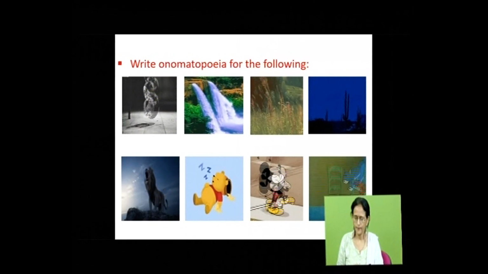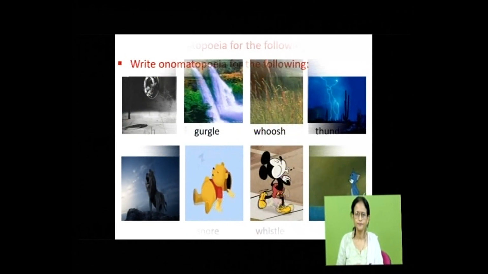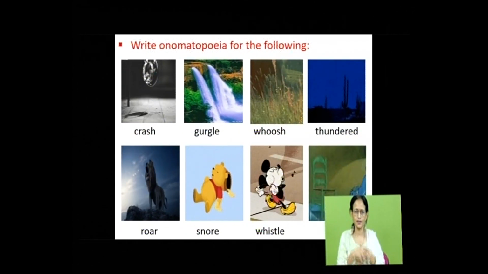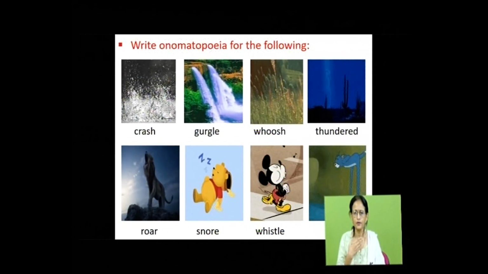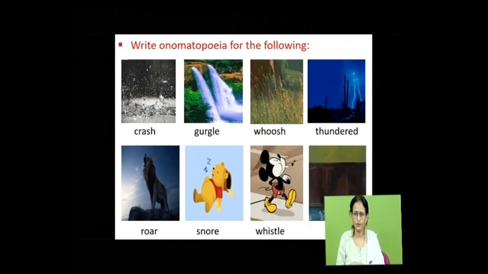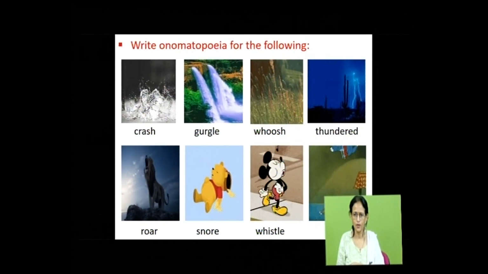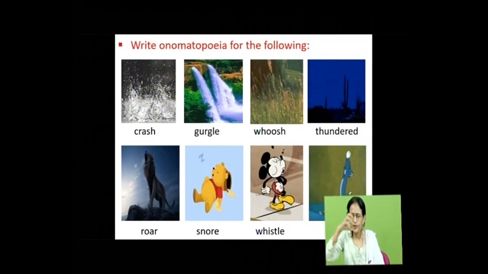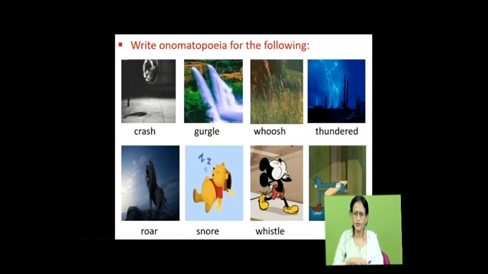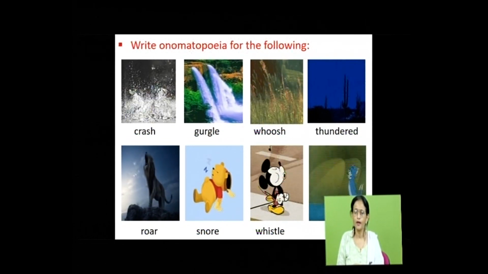So write, let's see, crash of the glass, gurgling of the water in the waterfall, gurgle, whoosh, wind producing the sound, thundered.